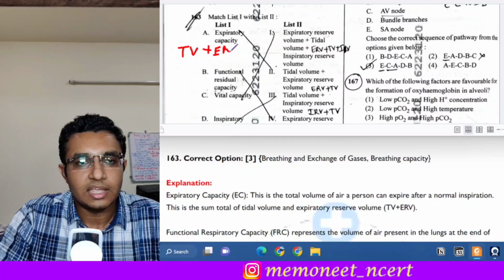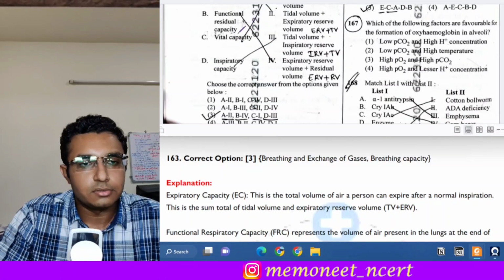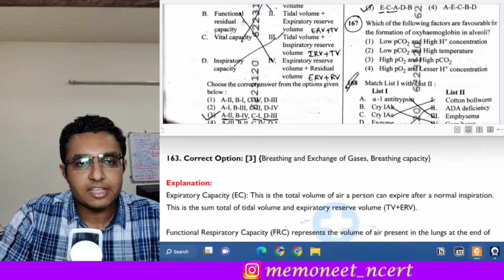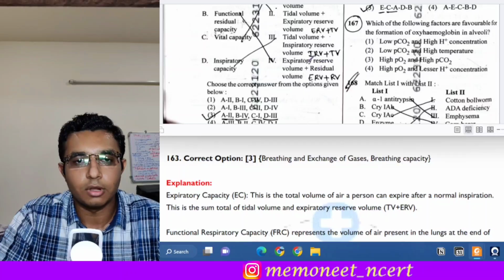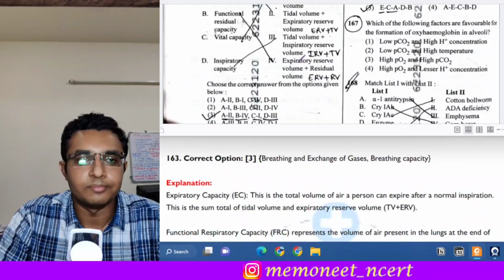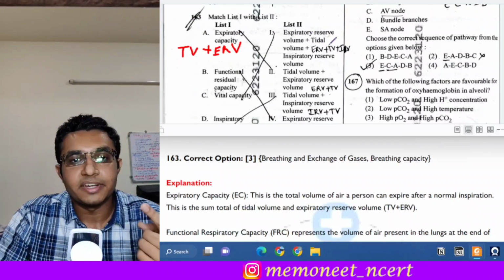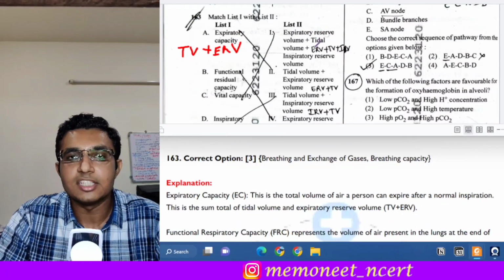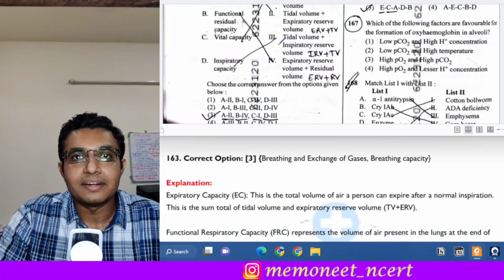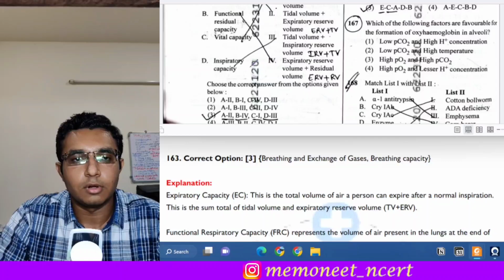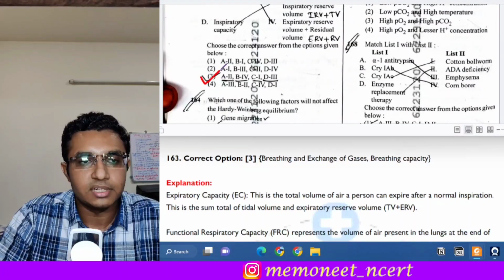So A will go with 2. Then B is the functional residual capacity, and it contains the expiratory reserve volume and the residual volume, that is ERV plus RV. Then C is the vital capacity, and vital capacity contains expiratory reserve volume, tidal volume, and the inspiratory reserve volume. And D is the inspiratory capacity, and it contains the tidal volume plus inspiratory reserve volume, that is TV plus IRV. So here the correct answer will be option 3.